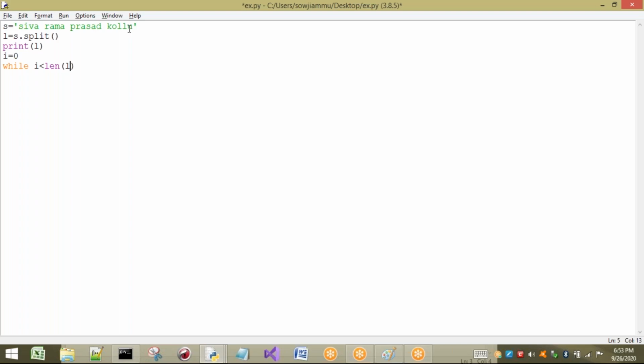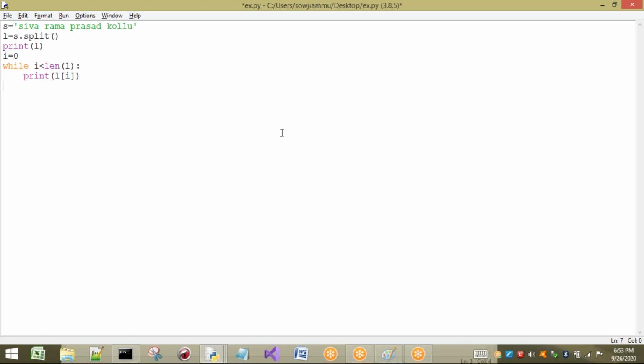Indexes are from 0 to 3, and the size is 4. That means i less than 4, starting from 0, and I will increment the value inside. After completing this, I will explain once. I want to print L of i.